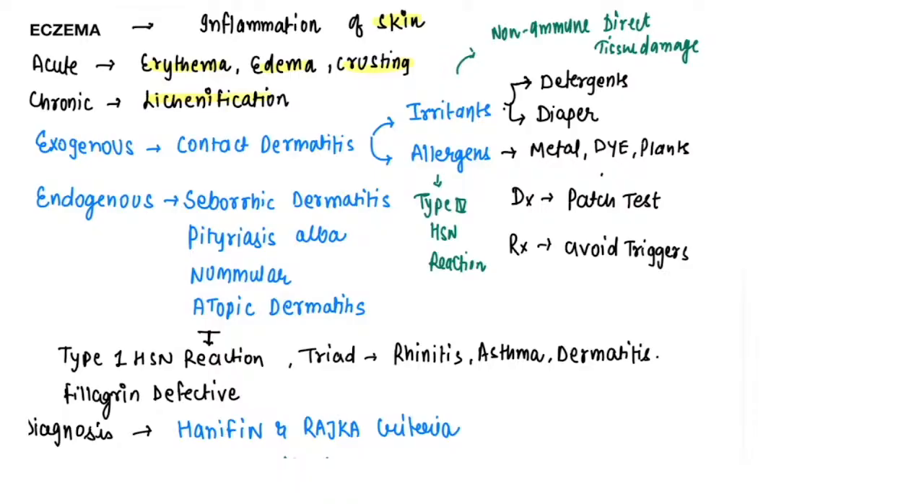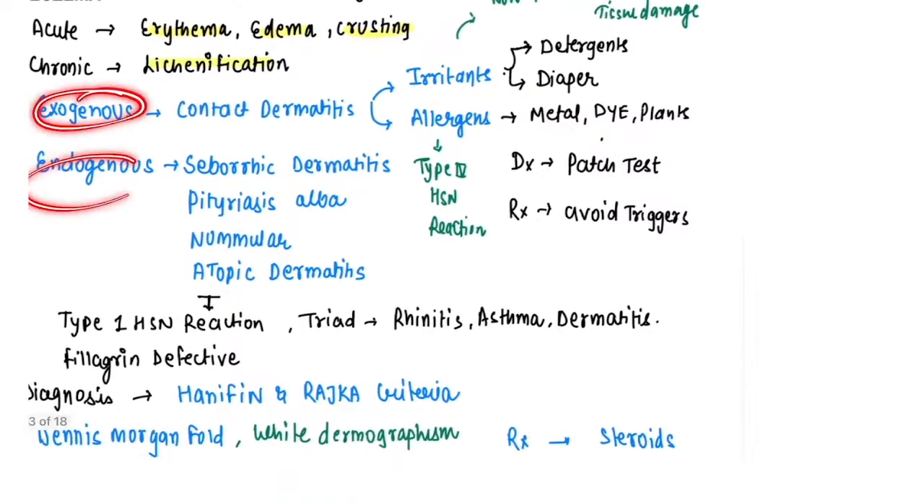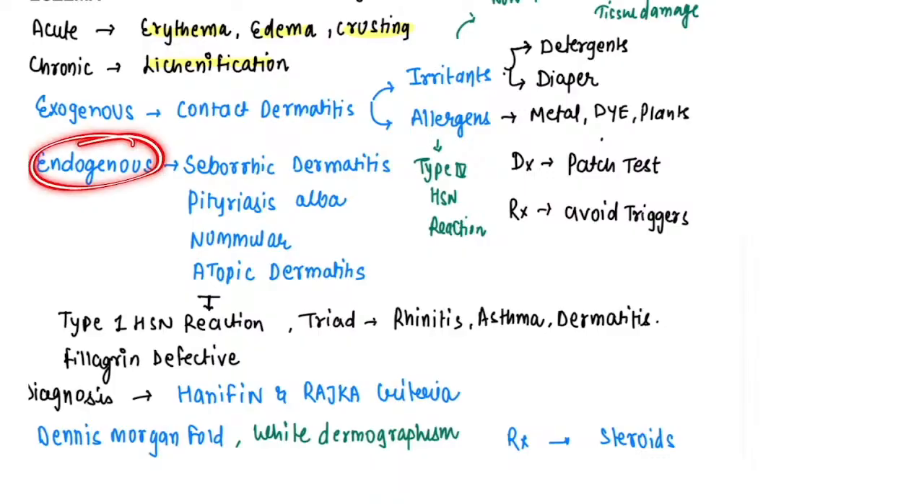When someone itches for a long time, secondary changes will be there, color change, edema, and erythema. This is known as lichenification. But the important classification is based on the substances. It can be exogenous eczema, where something from outside is causing it, or endogenous eczema. Exogenous eczema we call contact dermatitis.